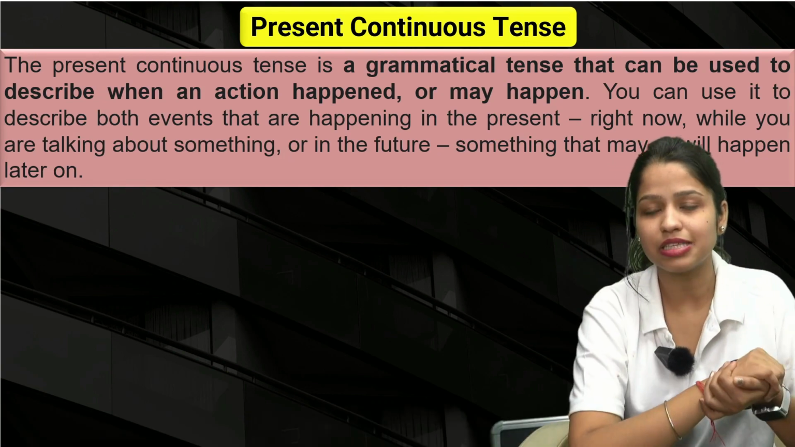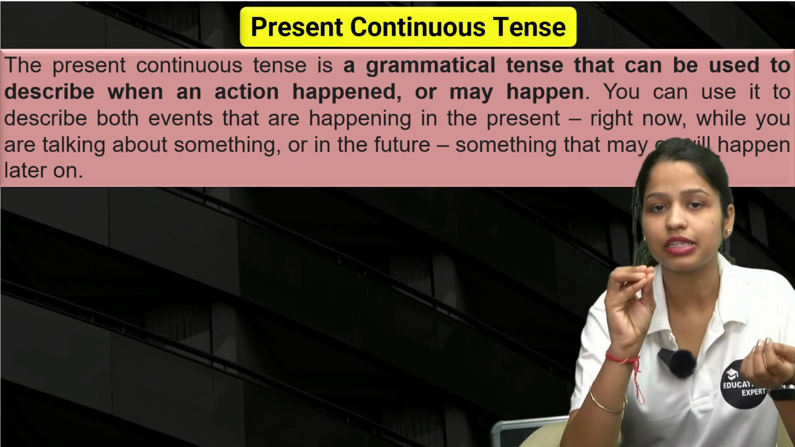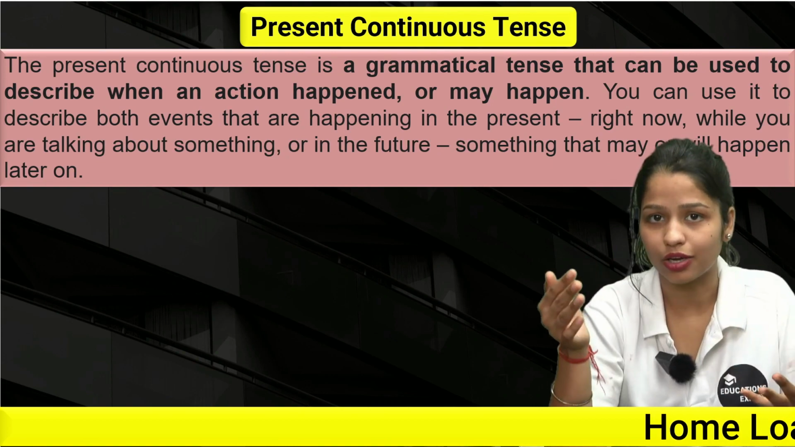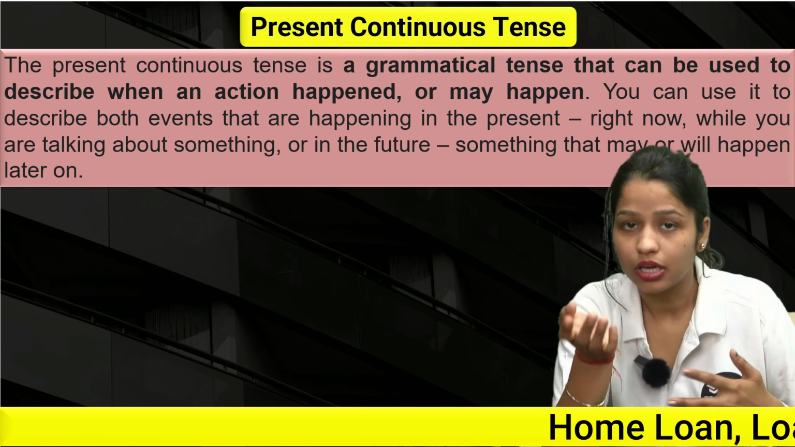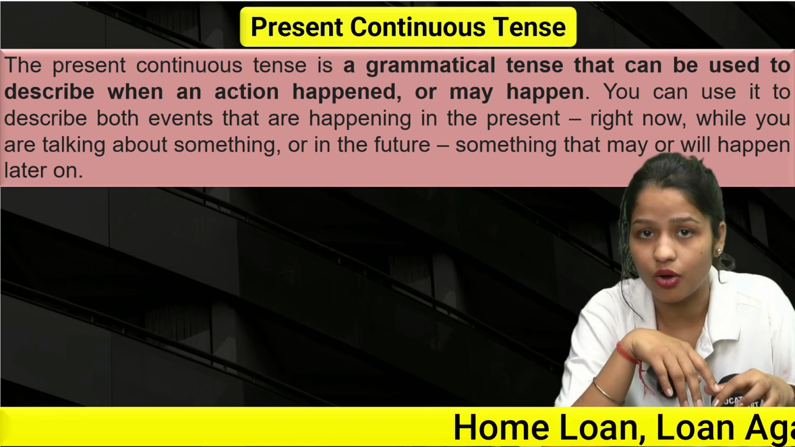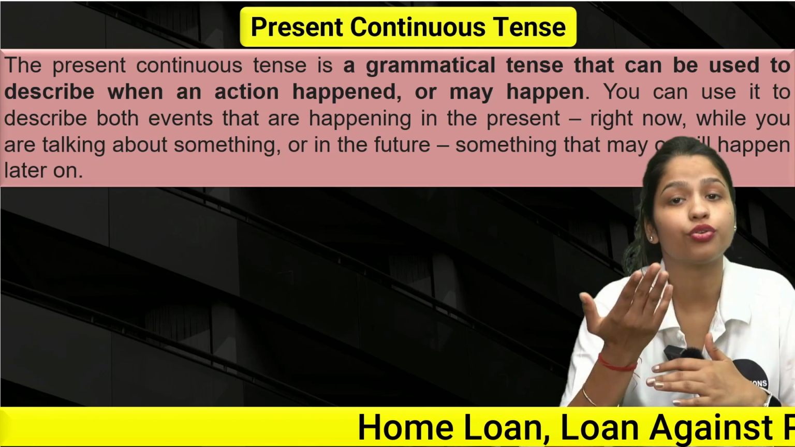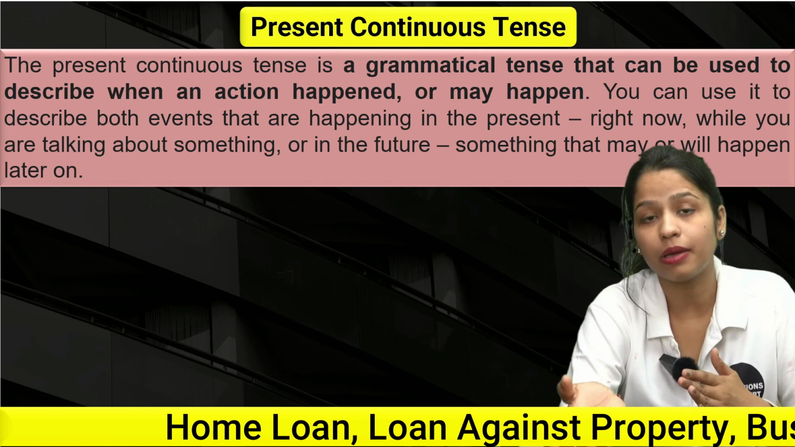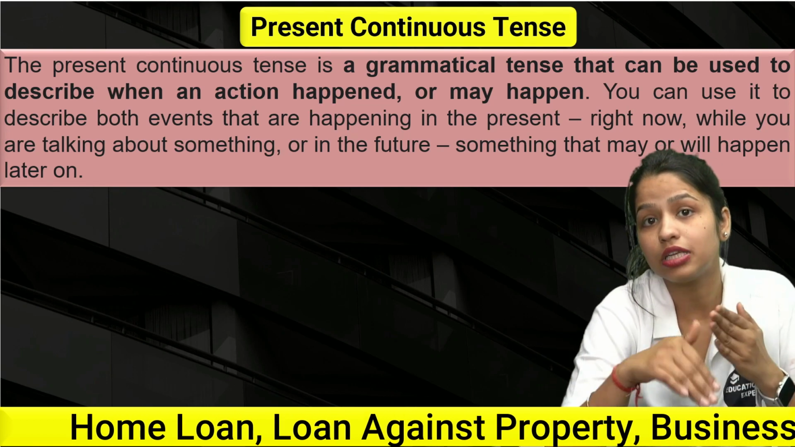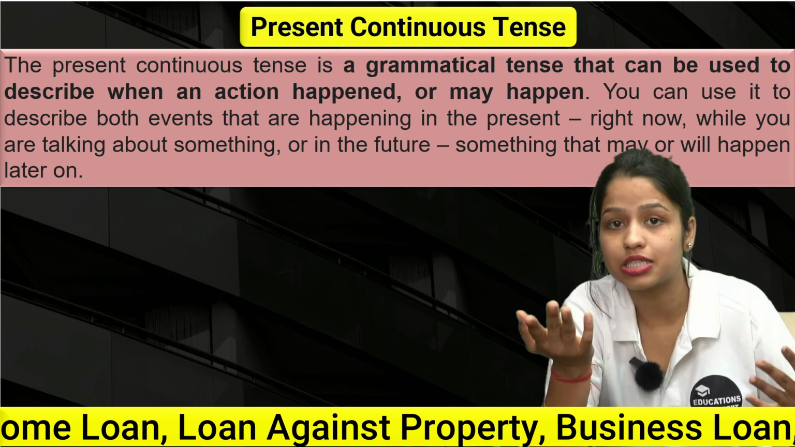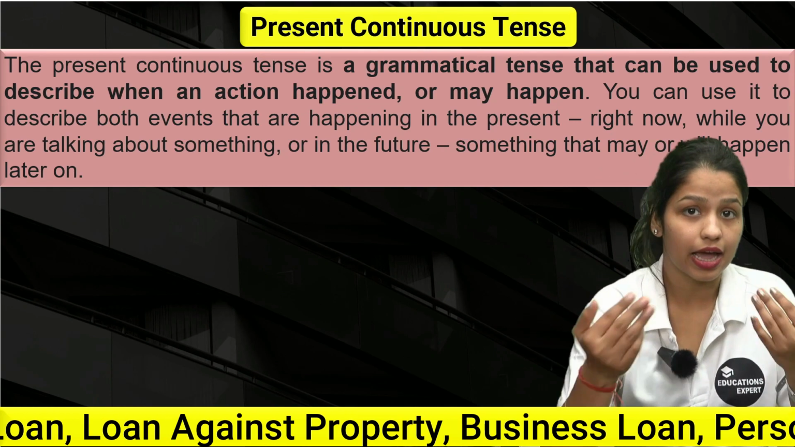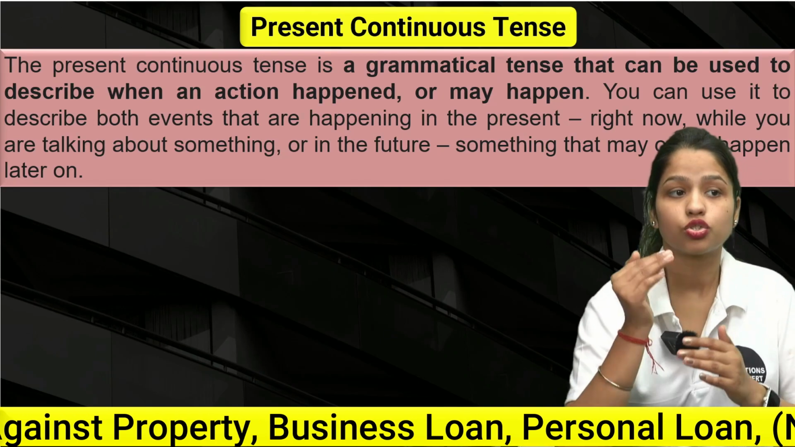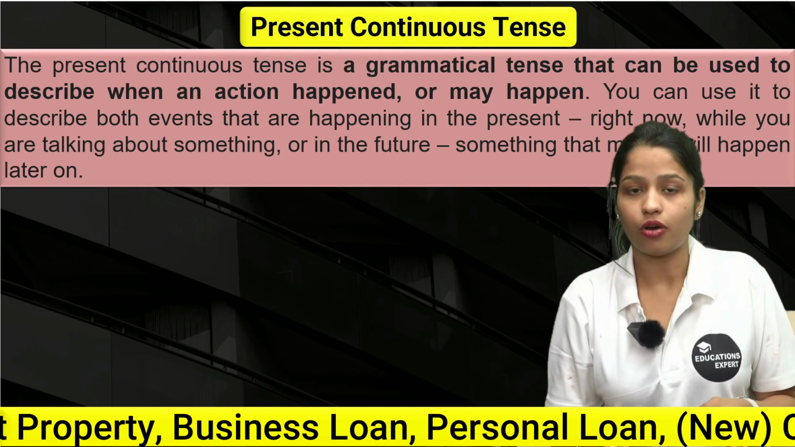So what does it mean? It means something that is happening right now, right? What am I doing right now? I am teaching you. So this is happening right now, and I'm going to teach you the future tense that will happen later on. Or maybe you can say that I will teach you everything in detail related to the present continuous tense. I have not taught you till now. I will tell you, right? So something that is happening right now, I'm teaching you.